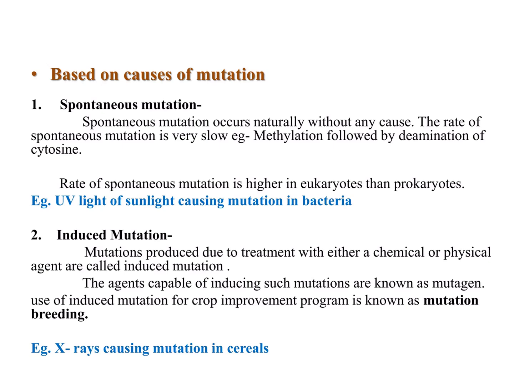Next one is induced mutation. Mutations produced due to treatment with either a chemical or physical agent are called induced mutations. The agents capable of inducing such mutations are known as mutagens or mutagenic agents. Use of induced mutation for crop improvement programs is known as mutation breeding. Example, X-rays causing mutation in cells.